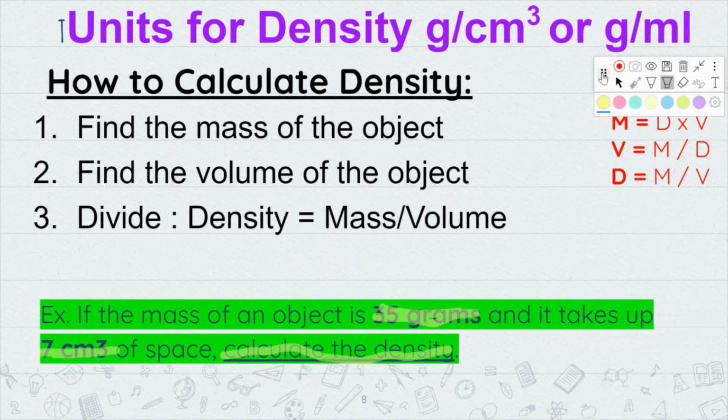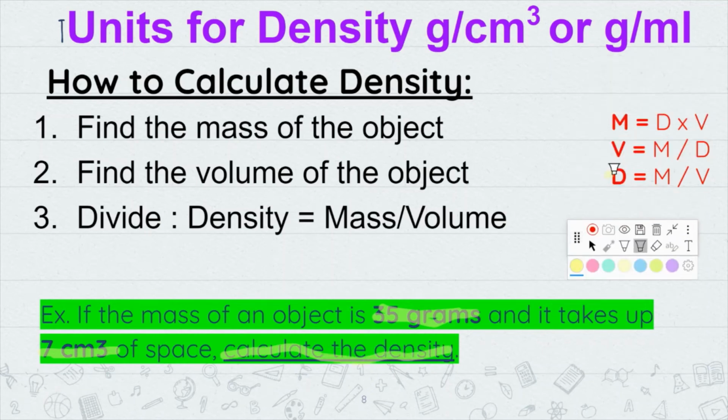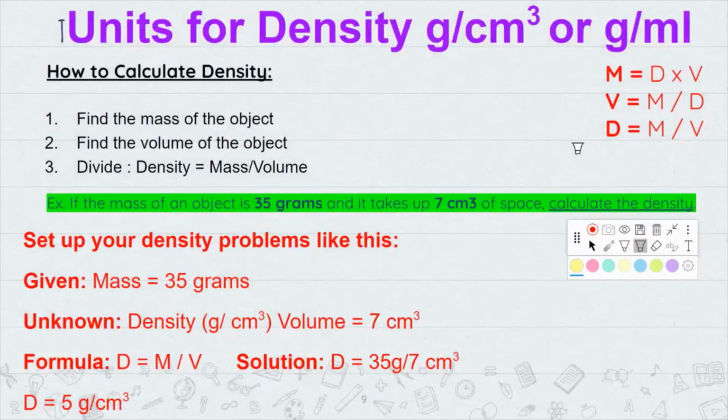So they're telling you to calculate the density, which means we're going to be using this one right here, right? Density equals mass divided by volume. So then you just got to plug that in, put the mass on top, put the volume on the bottom, and then divide, right? So again, set up the problem like this, right? They gave us the mass, 35 grams. Unknown is the density.